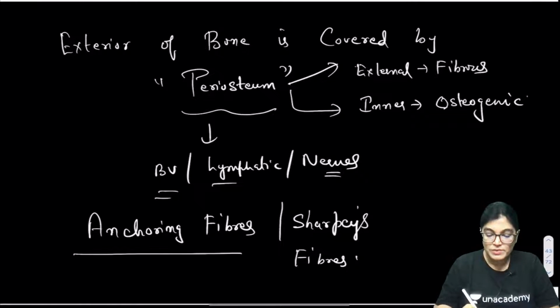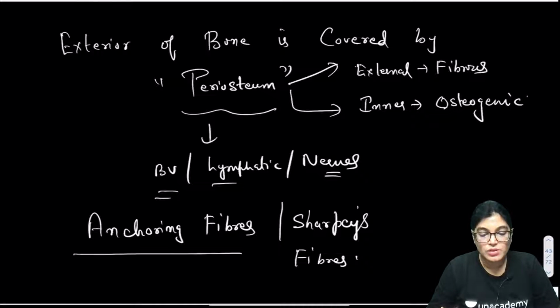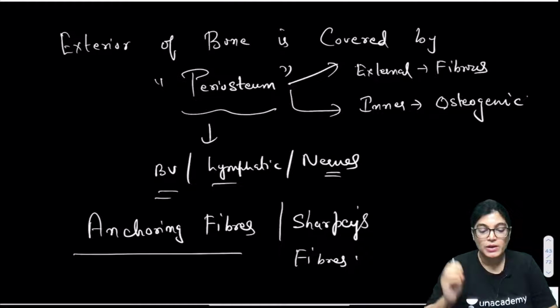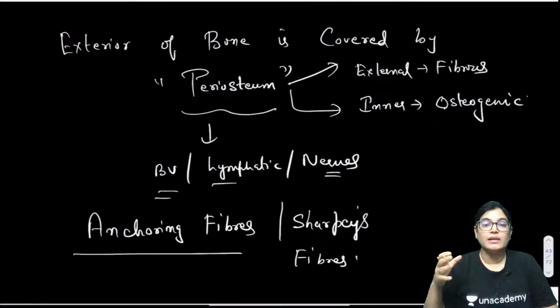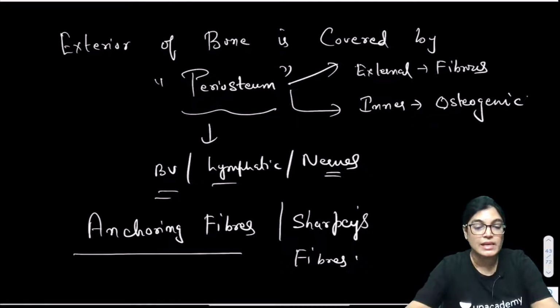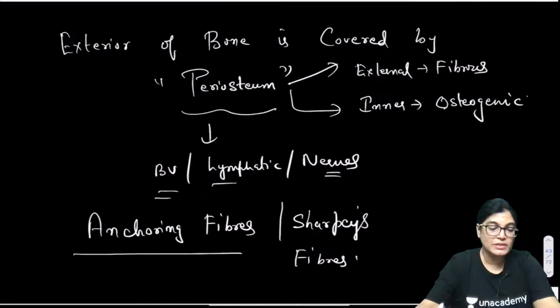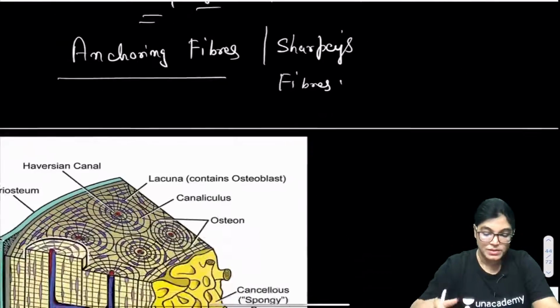Sharpey's fiber is also called anchoring fibers, perforating fibers, and bone fibers. So, please do not get confused with these terms. If I say Sharpey's fibers, the different common names given to it are anchoring fibers, perforating fibers, and bone fibers. It is derived from the periosteum and traverses inside the bone. It is composed of connective tissue collagen bundles. So, please write down the details of the Sharpey's fibers.